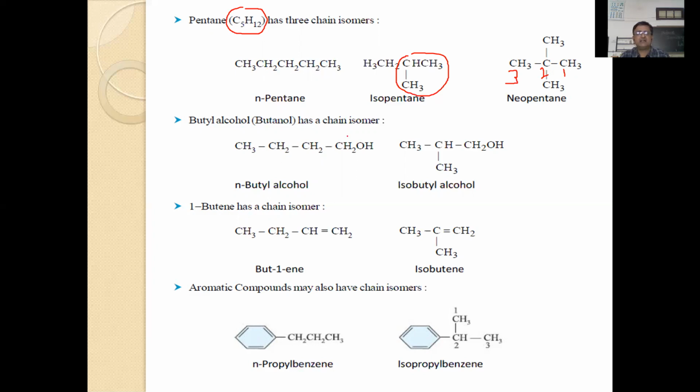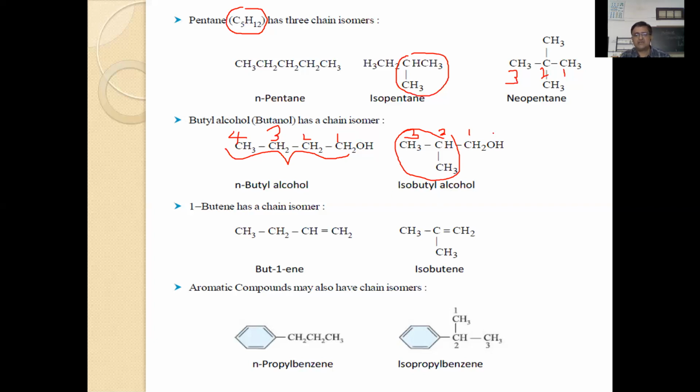Even if you take n-butyl alcohol, here you will find a linear carbon chain attached with an OH group. The OH is at the first position, 1, 2, 3 and 4. Then isobutyl alcohol, again you will find an iso group here. This is a 4 carbon atom group. Again here 1, 2 and 3. So this is called 2-methyl-1-propanol, but commonly called isobutyl alcohol.